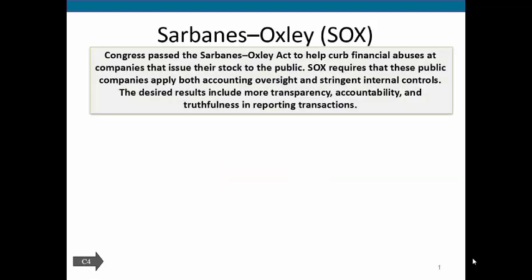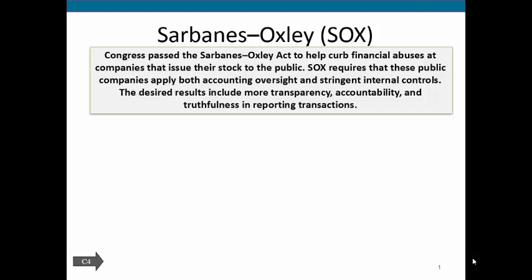As we finish the first half of Chapter 1, I want to briefly introduce a couple of different congressional acts that have had a big effect in accounting and the world of finance lately. The first and one of the largest of these acts is what we call the Sarbanes-Oxley Act. This was an act passed by Congress in order to help curb or stop financial abuses by companies, in order to help protect the stock in which the public was investing.